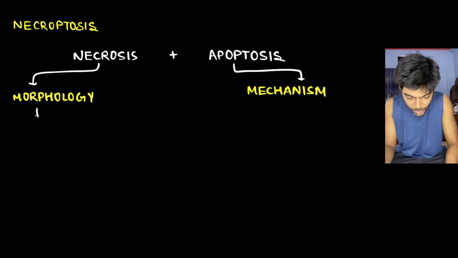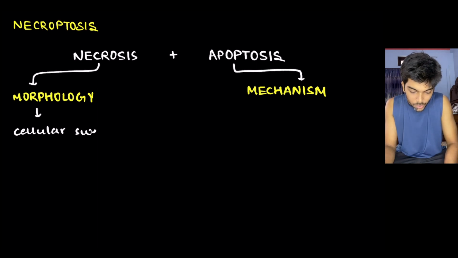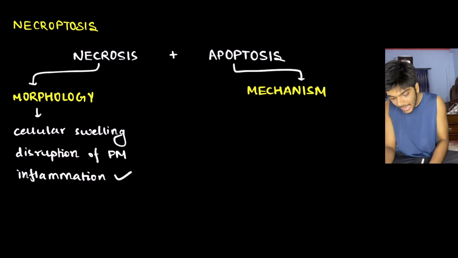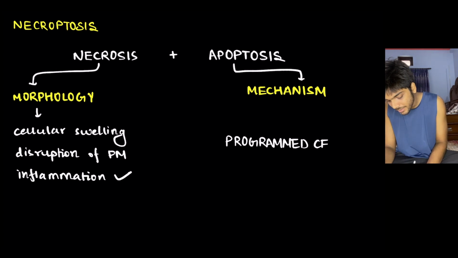That means you get to see cellular swelling, you get to see disruption of plasma membrane, and whenever there is disruption of plasma membrane, the intracellular content leaks out and it obviously triggers inflammation. So there is inflammation as well. As for mechanism, yes, the process is a programmed cell death, just like apoptosis.